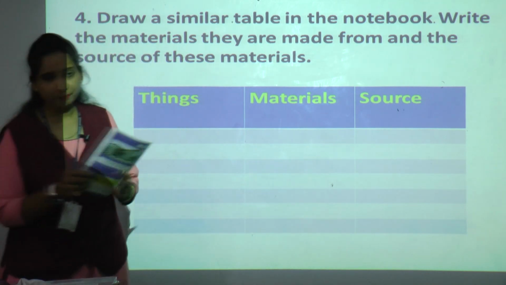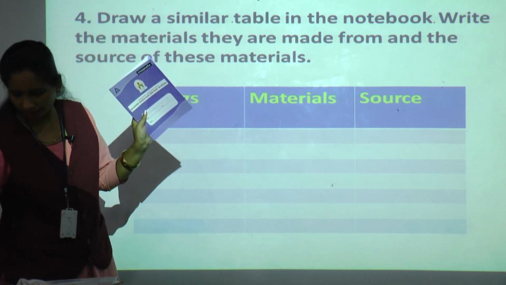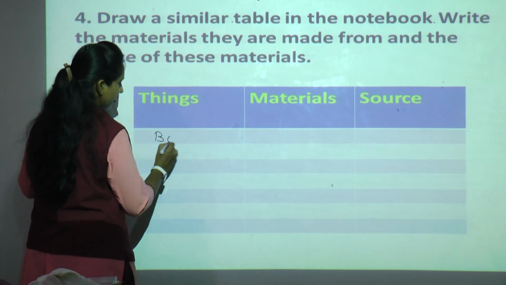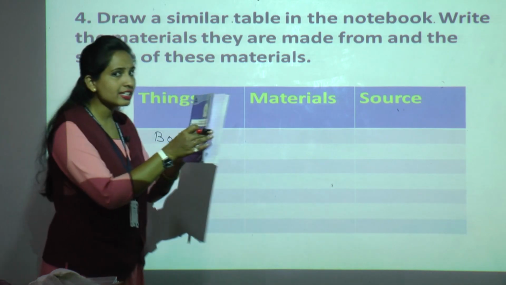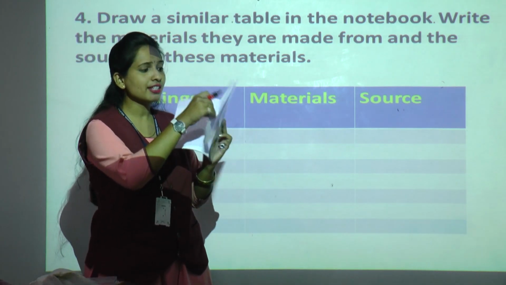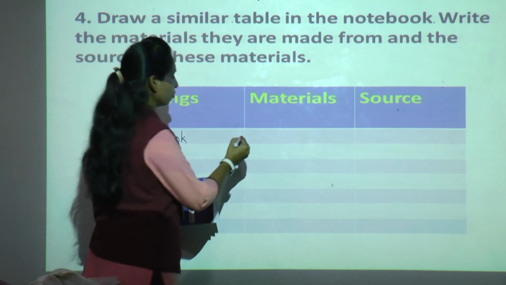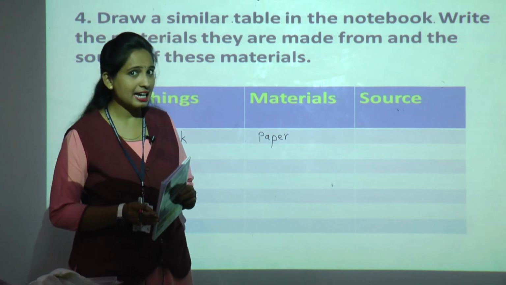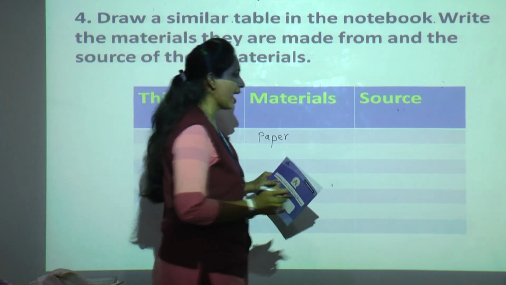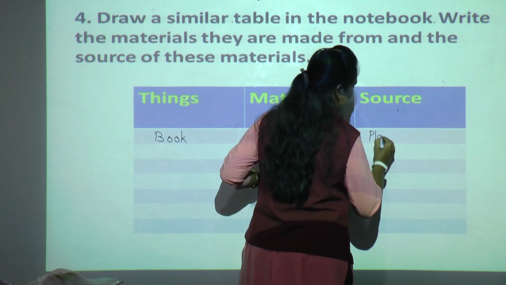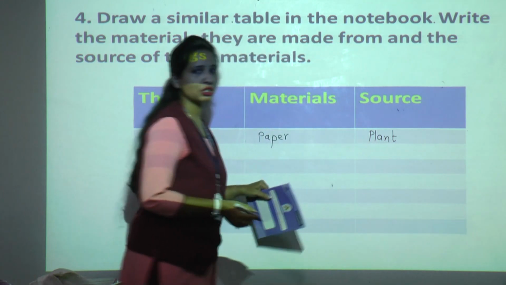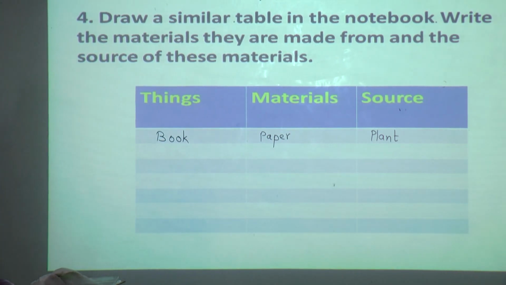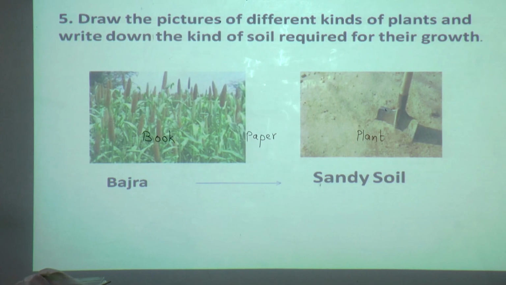Now for example, what is this? A book. If I write book here under thing, what material is used to make this book? You can see paper. So the material used is paper. And what is the source? Yes, plant. We get paper from bamboo plant. Yes or no? So write in this way. Okay, understood? Now we will see our last activity, the fifth one.